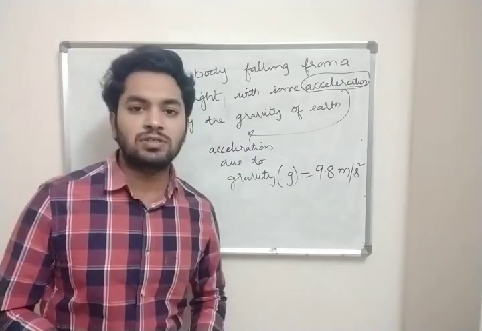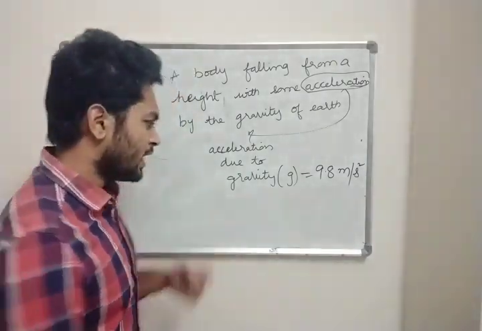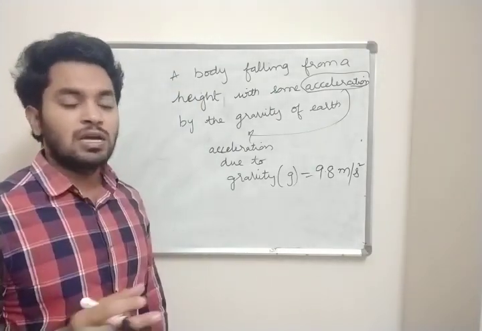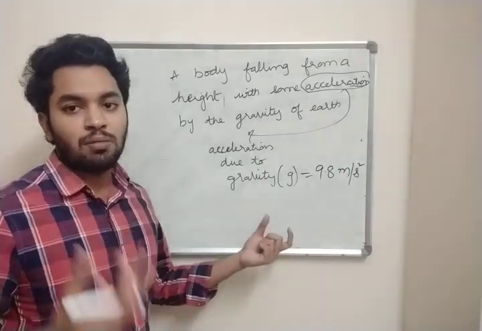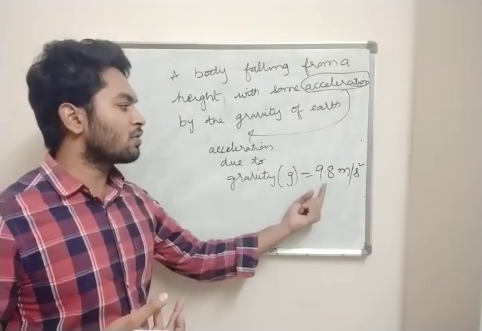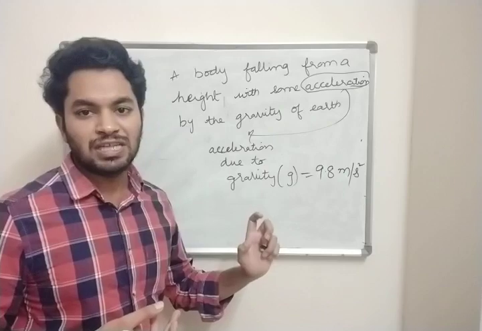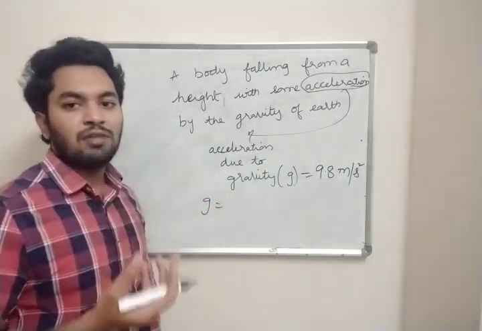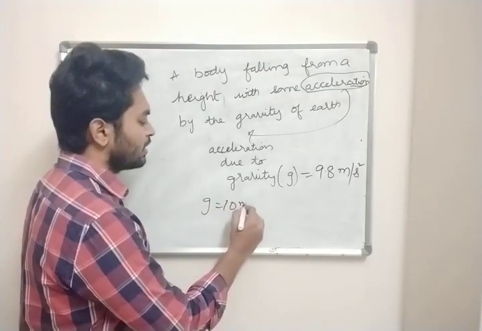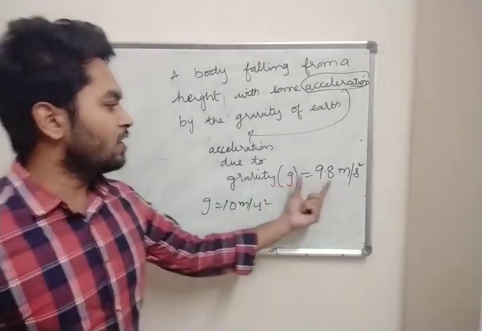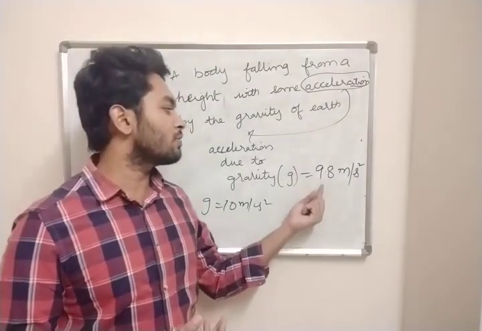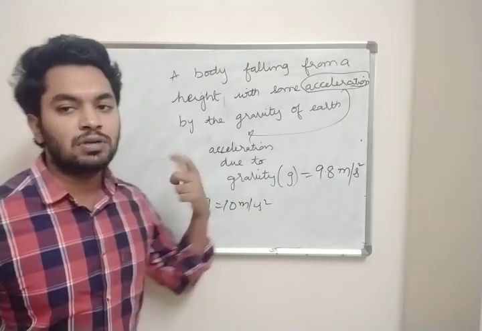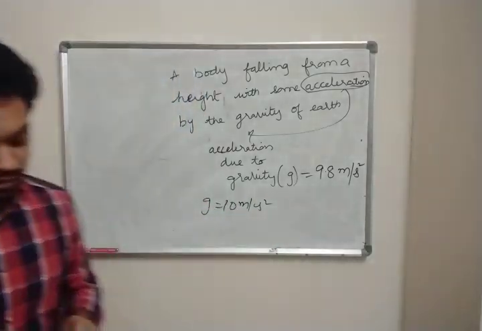For most of the problems which we solve in physics, we are going to directly take 9.8 meter per second square. But in some problems, for convenience, they will just give 10 meters per second square. So if no value is mentioned, you are going to take 9.8. If the value is given as 10, you are going to directly substitute 10 in your solution.